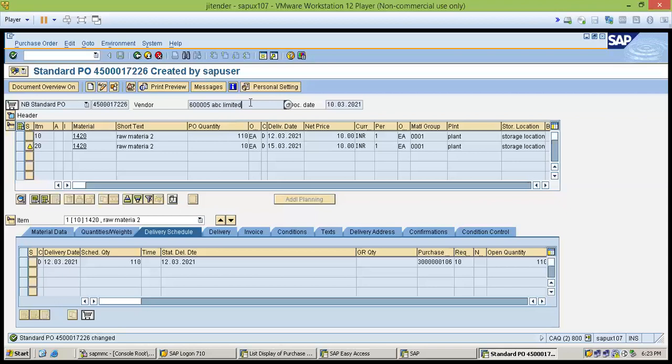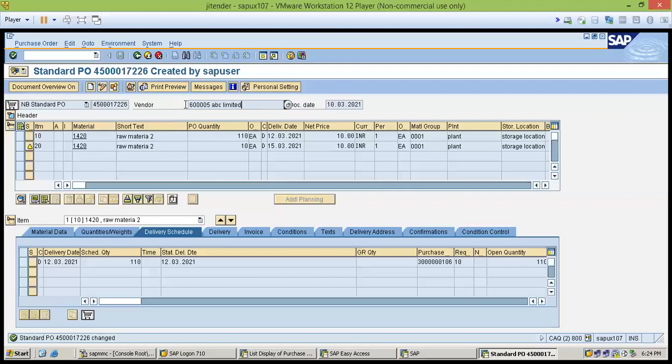So now we will do the MIGO. MIGO is the next level to receive the goods. In the organization, when the material arrives along with the invoice sent by the supplier, it is verified by the store manager or store person.